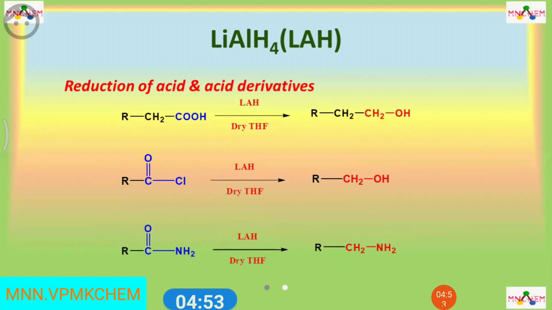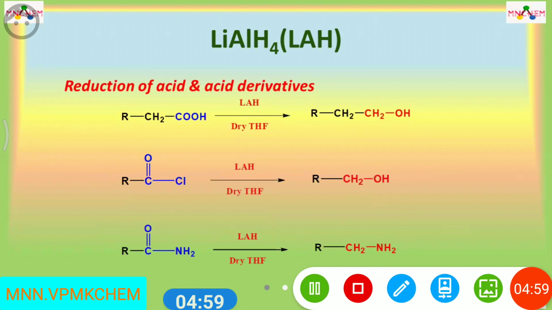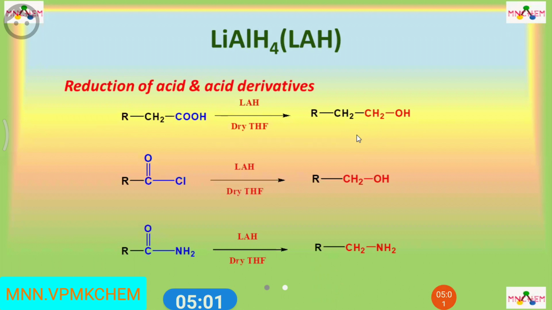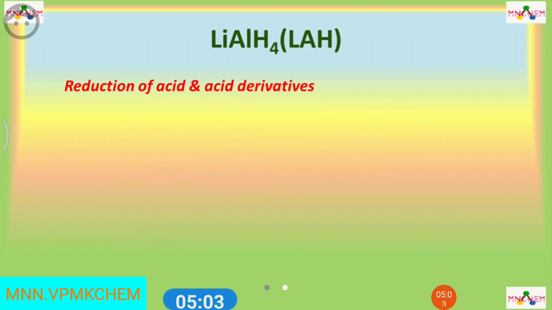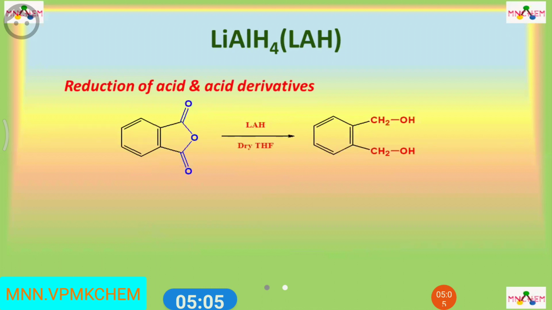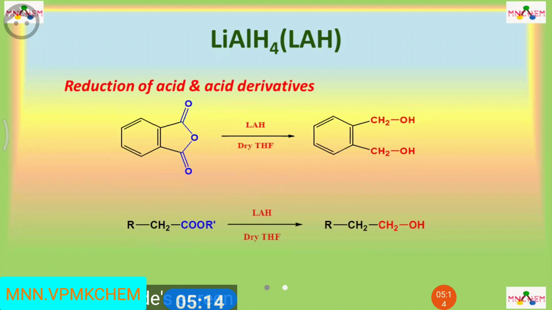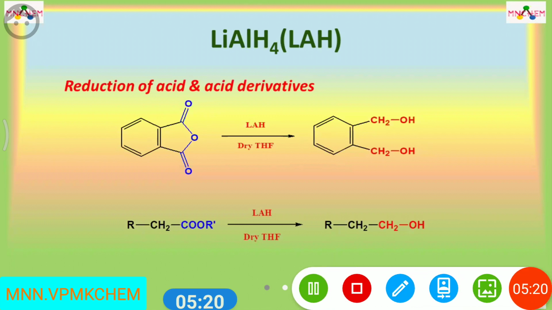Also, amides are reduced to amines by LAH. Few more acid derivatives like acid anhydride get reduced to primary alcohol. Also, esters can be easily reduced to primary alcohol by using LAH.